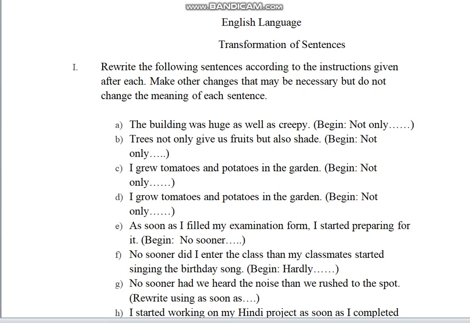So the first sentence says, the building was huge as well as creepy, and the instruction is begin not only. So what is the order? What is the structure? Not only followed by the auxiliary verb, then the subject followed by the rest of the statement.